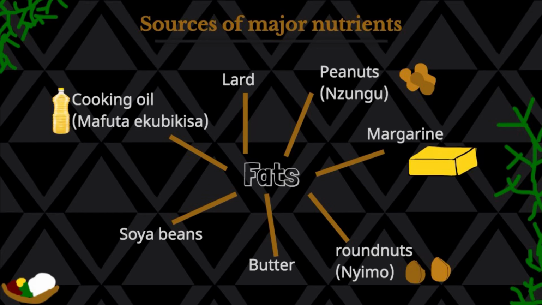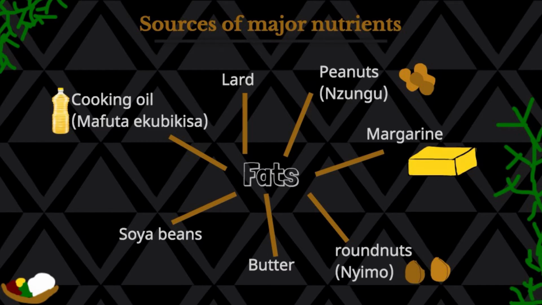So the sources that are rich in fats are cooking oil, which we call mafuta kubikisa in Shona. Then we have lard. Lard is the pig's stomach fat. Then we have peanuts or groundnuts, which we call nzungu in Shona. And then margarine. Then we have round nuts, which we call nimo in Shona. Then we have butter. And then we have soya beans.